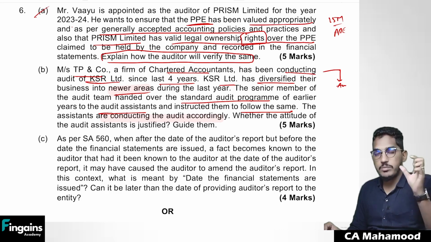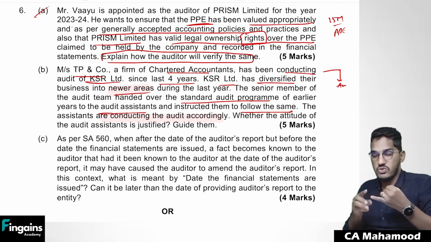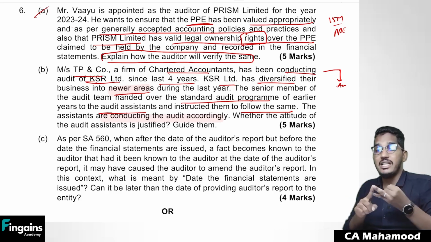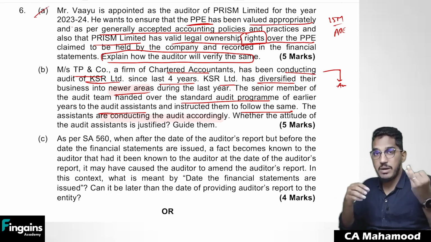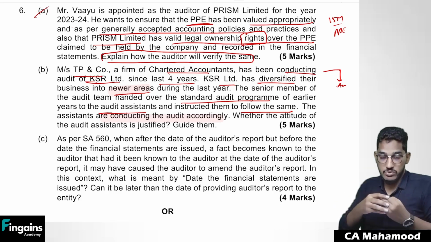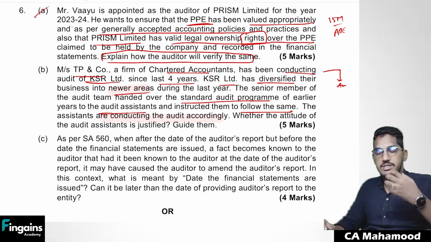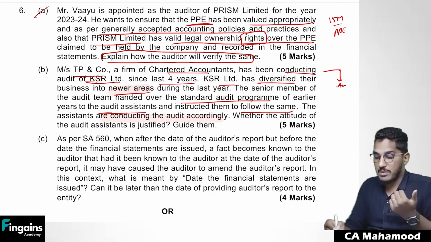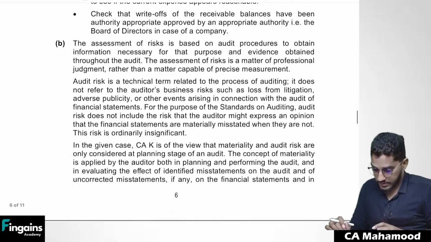No. So in the audit program, as we have seen, the article assistant should have an open mind. If they find any new area which was not covered in the audit program, they have to come and inform the seniors and make the changes. If they find any area which is no longer relevant from the last year, they have to inform their engagement partner and get that area deleted. They have to keep an open mind. So always they have to bring their analytical skills also while doing the audit. So you have to write about that mindset of the assistants.